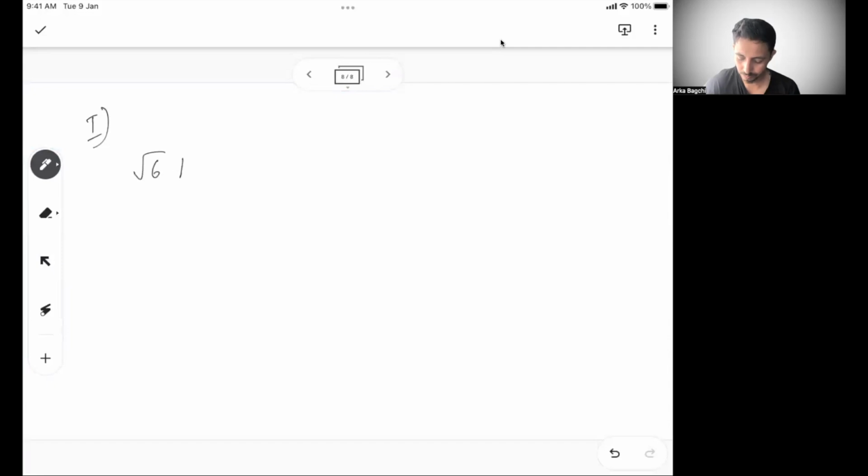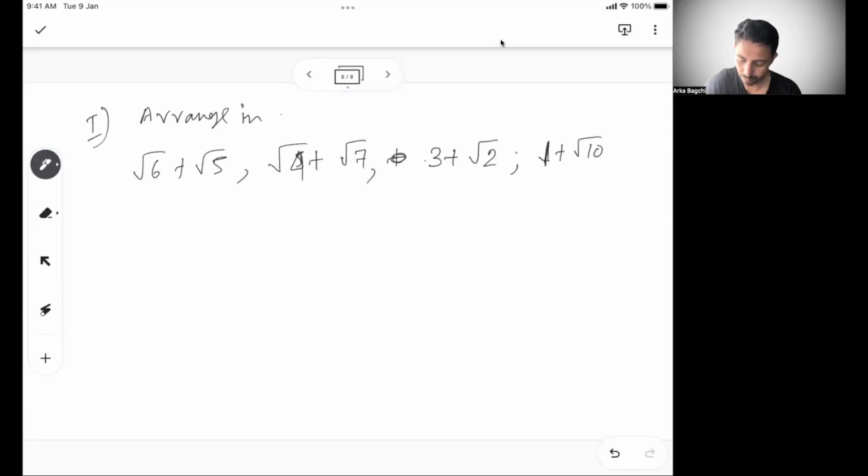Let's say root 6 plus root 5, root 4 plus root 7, comma, let's say 3 plus root 2, and then you have 1 plus root 10, right? So let's say there are these 4 numbers. You have to arrange them in ascending order. If you see carefully, this is nothing but all sums.